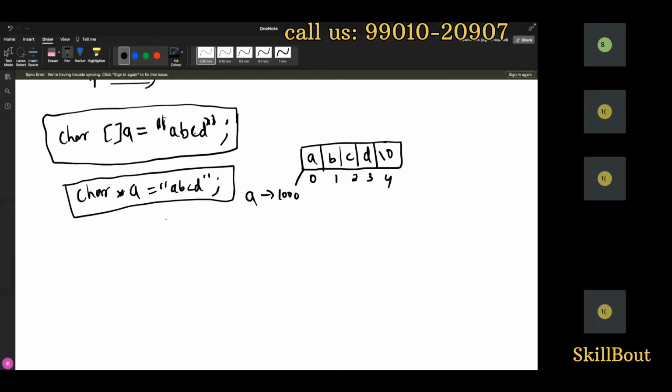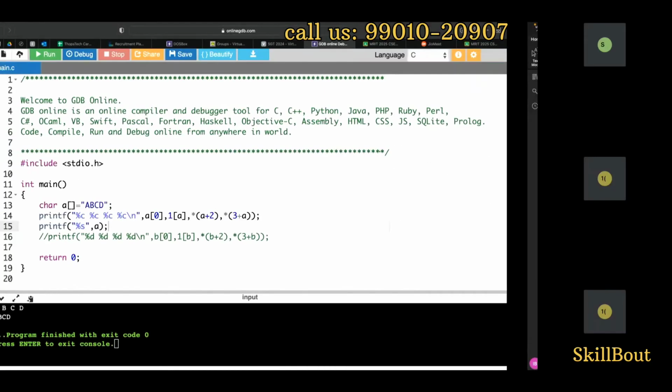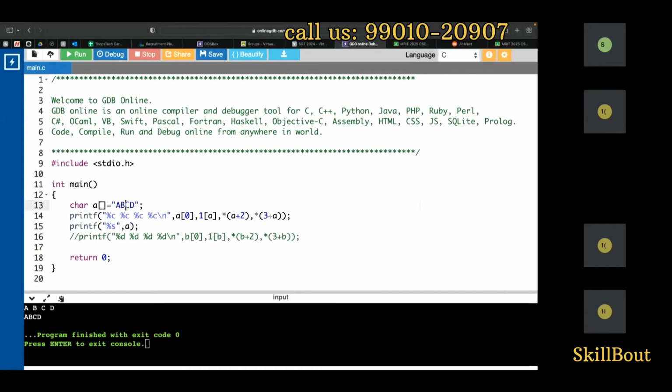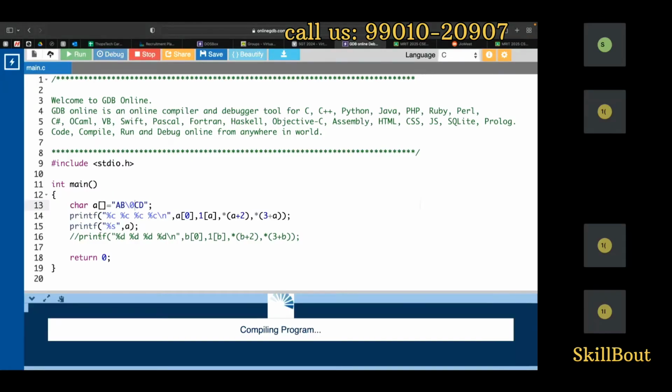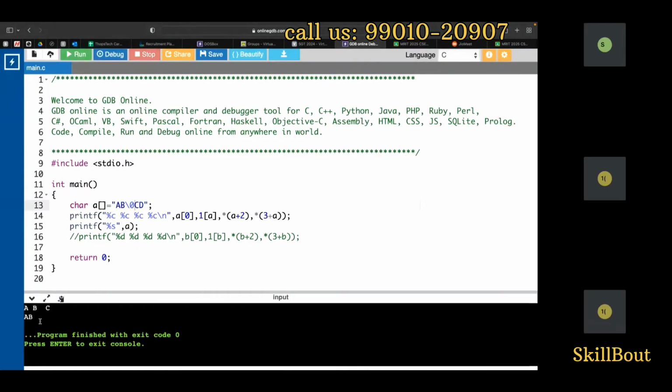Simply put, it says, go to A and print everything until you find the null character. Until you find what? The null character. For example, if you have a null character here, till where will it print? It will only print till AB. Understood this? This is very important. That means this null character is like a brake. In a vehicle there is a brake, right? In a similar way it works. Got it?